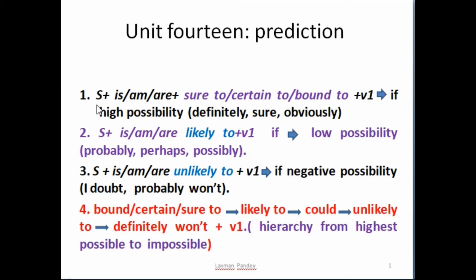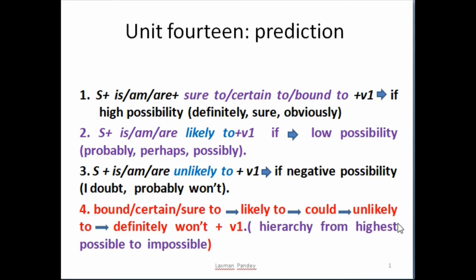And to know about the hierarchy of highest possible to least possible, it is also very useful. Therefore, I have given this hierarchy. From highest possible, you can use bound to, certain to, or sure to. And when it is less possible than that, then at that time you can use likely to. And less than that, you can use could.